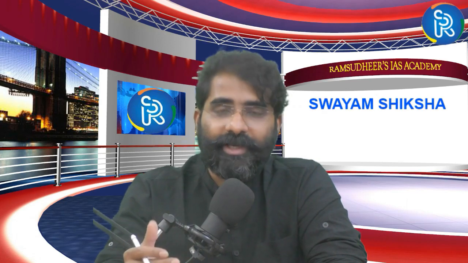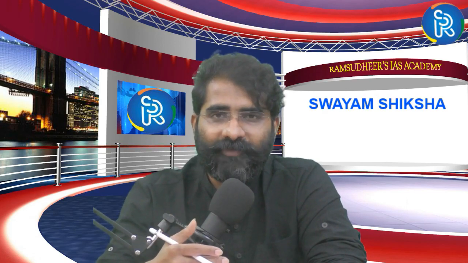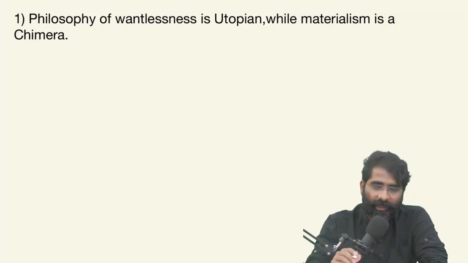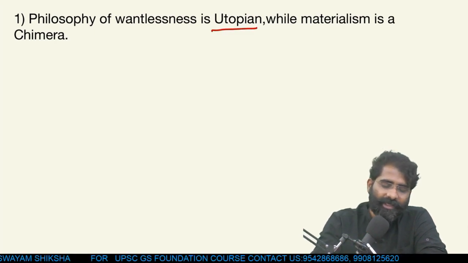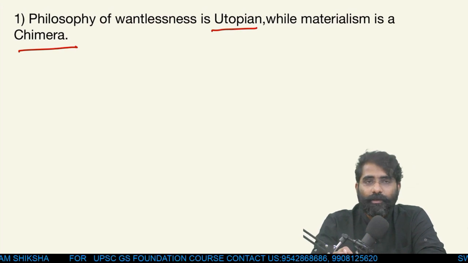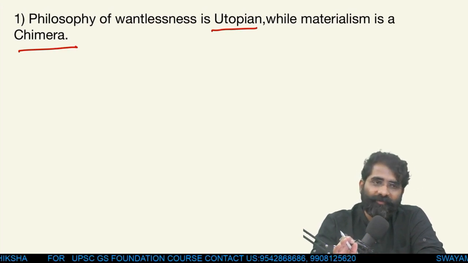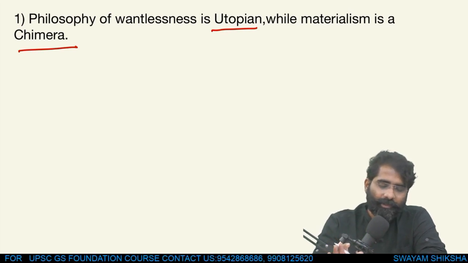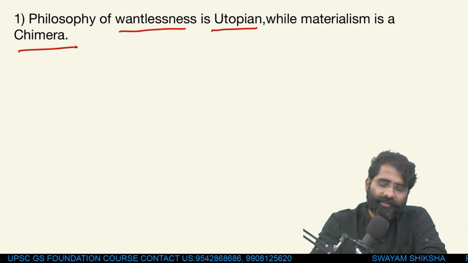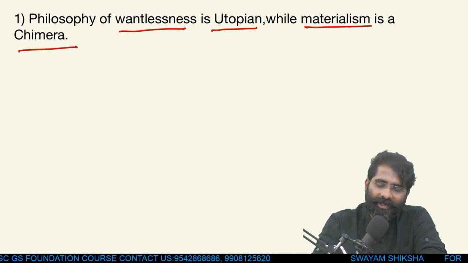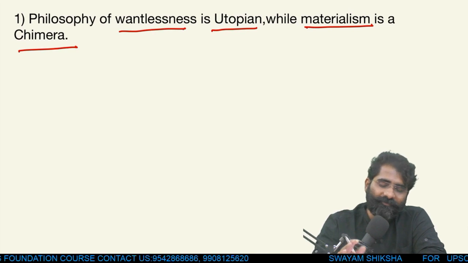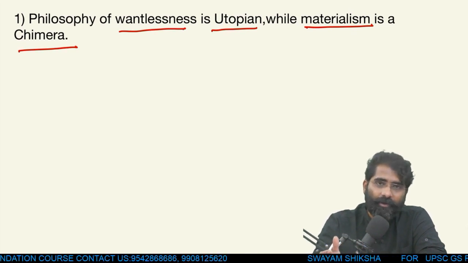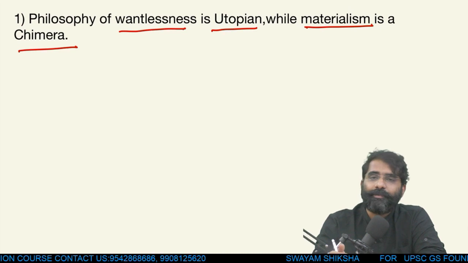So what we will do today is go through one philosophical essay which was recently asked, and this essay topic says: philosophy of wantlessness is utopian, while materialism is a chimera. So this is the essay topic. Now for such topics, the first thing we need to do is break down the keywords. Here the keywords are: one, wantlessness; two, utopian; three, materialism; four, chimera. Once we understand what the words stand for, writing the essay becomes easy for us.